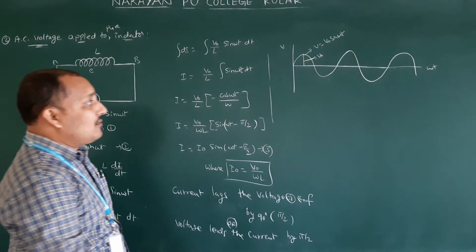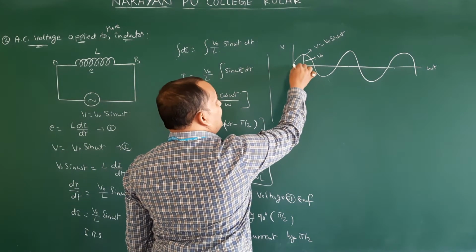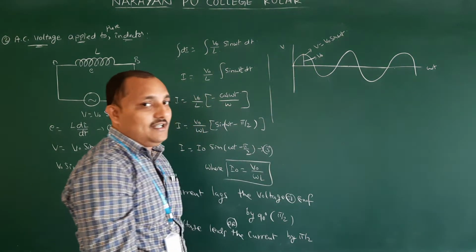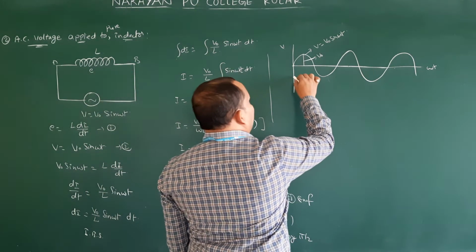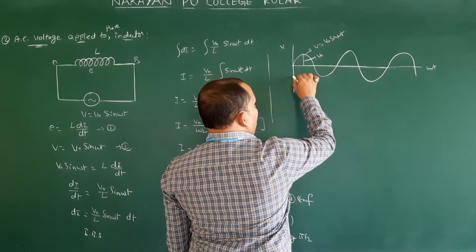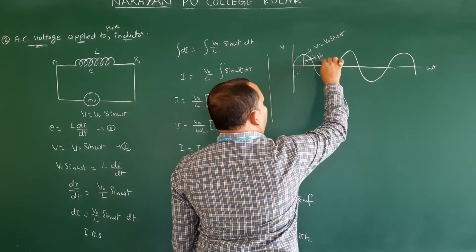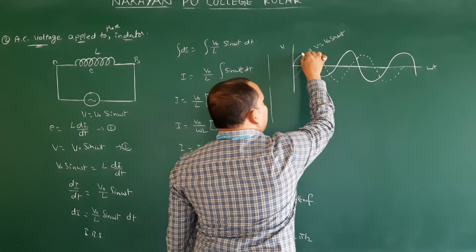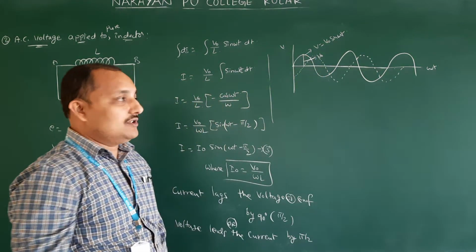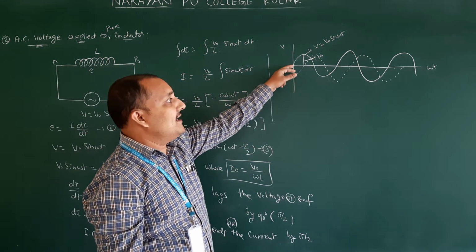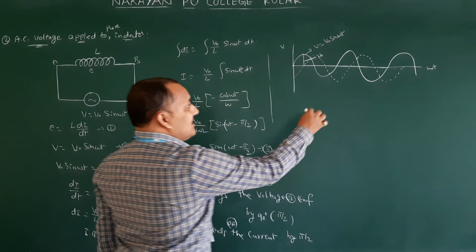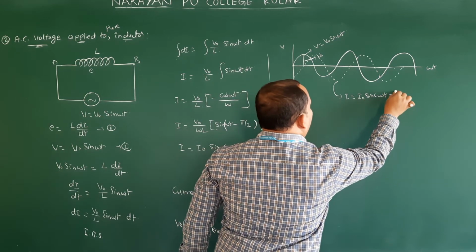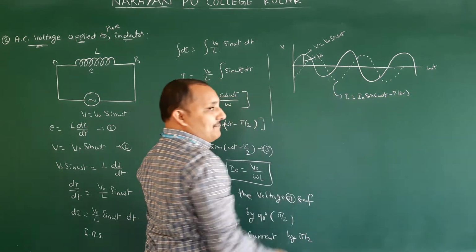Lagging means you have to start... If you are starting from here, this is leading. If it is starting from here, it means no phase difference. If you are starting from here, that is nothing but lagging. So the I equation will come from here. Whenever it is maximum, it is going to become 0 like this. Whenever it is 0, it is lagging by 90 degrees. Now this dotted I is equal to I naught sin omega t minus pi by 2. So that is the only important thing in this.